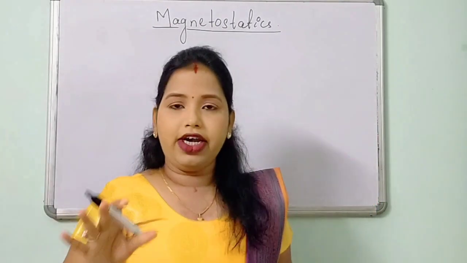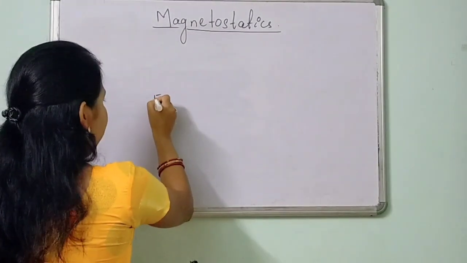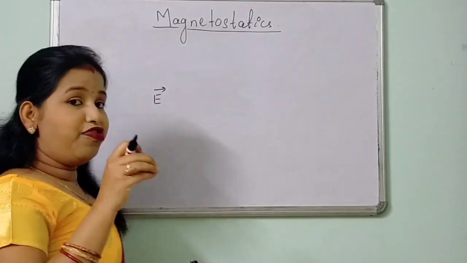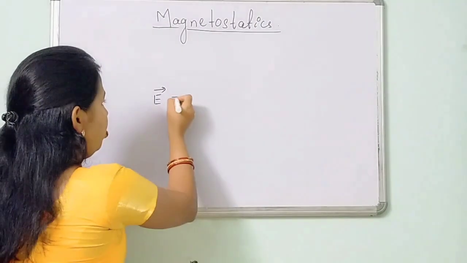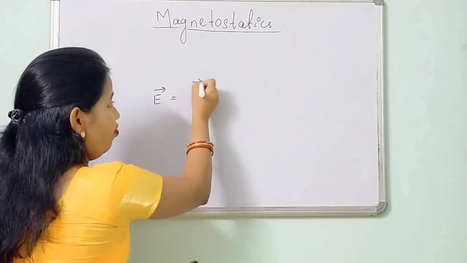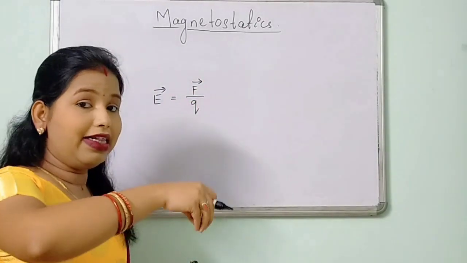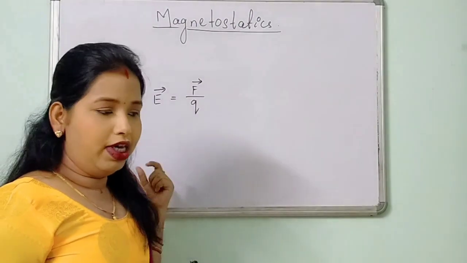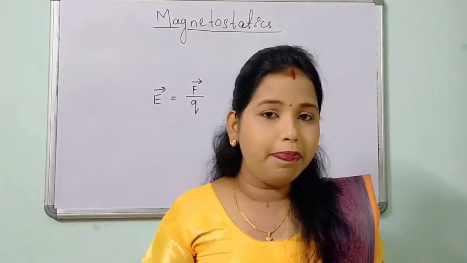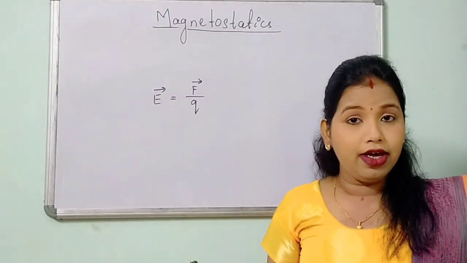In electrostatics, we have discussed that the electric field for a charged particle at a point is given by the force acting on the test charge placed at that point. But this type of definition is not so simple in case of magnetostatics. Why?